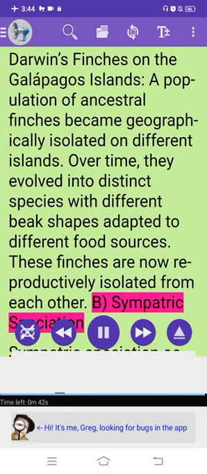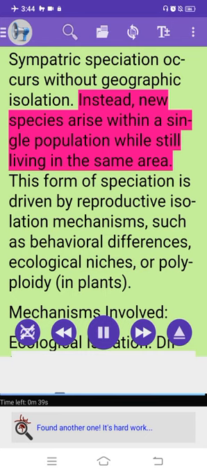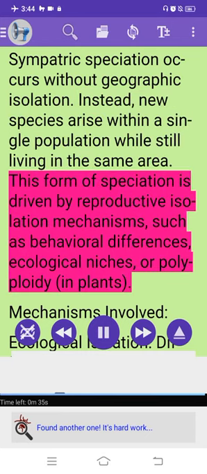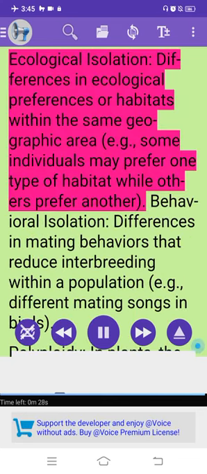B. Sympatric speciation. Sympatric speciation occurs without geographic isolation. Instead, new species arise within a single population while still living in the same area. This form of speciation is driven by reproductive isolation mechanisms, such as behavioral differences, ecological niches, or polyploidy in plants. Mechanisms involved. Ecological isolation: differences in ecological preferences or habitats within the same geographic area, e.g., some individuals may prefer one type of habitat while others prefer another.